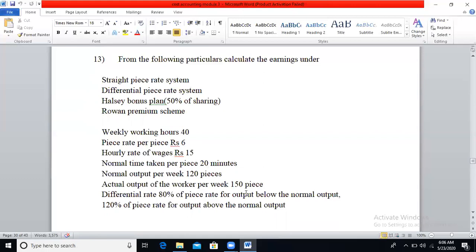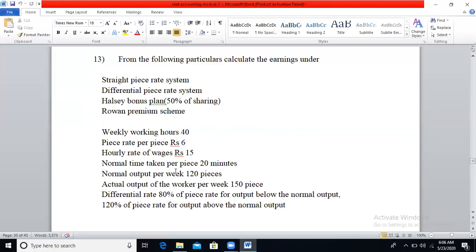Actually we are producing 150 pieces. It means you need to calculate standard time allowed for 150 pieces. Normal output per week is 120 pieces. Actual output of the worker per week is 150 pieces. Differential rate, 80% of piece rate for the output below the normal output. You need to consider 80% as an efficiency percentage if the actual output is below the normal output, and consider 120% of piece rate for the output above the normal output.